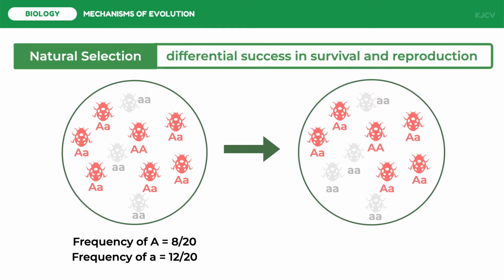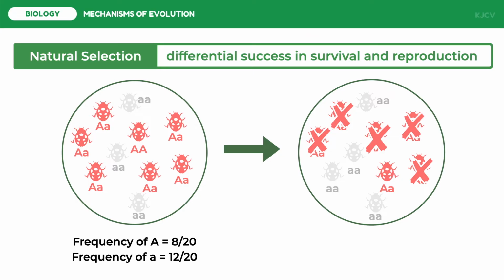Natural selection is the differential success in the survival and reproduction of the species. Remember that the goal of all organisms is to survive and reproduce. However, the environment itself may be the threat to the survival of the species. Differences in the survival and reproductive success of individuals carrying different genotypes can alter allele frequencies. Suppose this population of insects are on a white ground and a predator sees this population. The predator will more likely prey on the red individuals since they are easier to see due to their contrast from the ground. This makes the white phenotype suited for the environment.